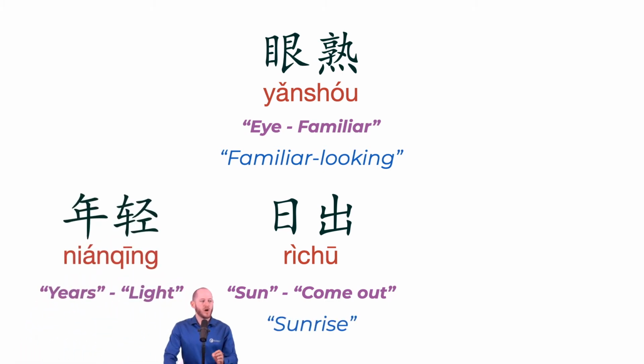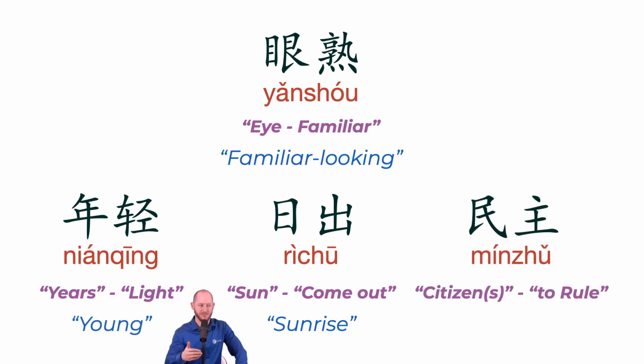年. What happened to the years? The years are light. 轻, 年轻. Now, this one, when I say light, I don't mean like as in light versus dark. I mean light versus heavy, but metaphorically speaking. So when the years are light and not heavy, it's because you're young.